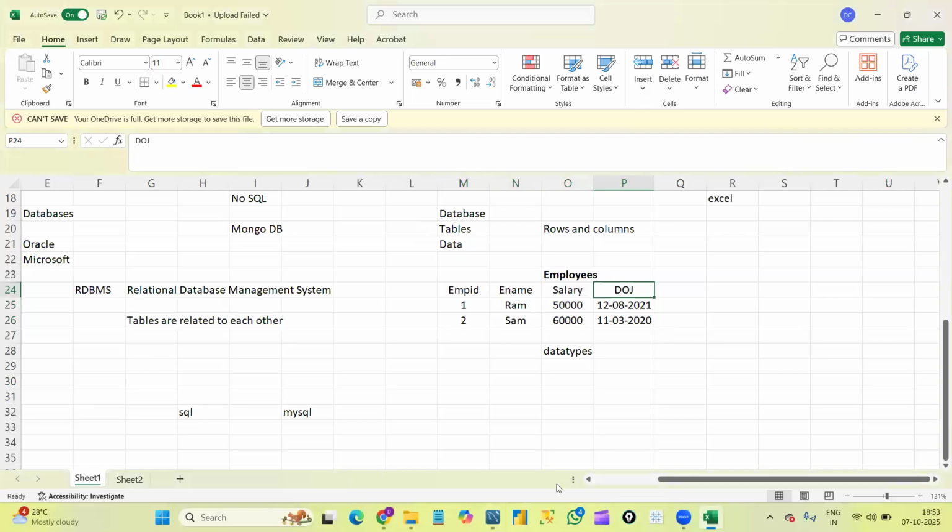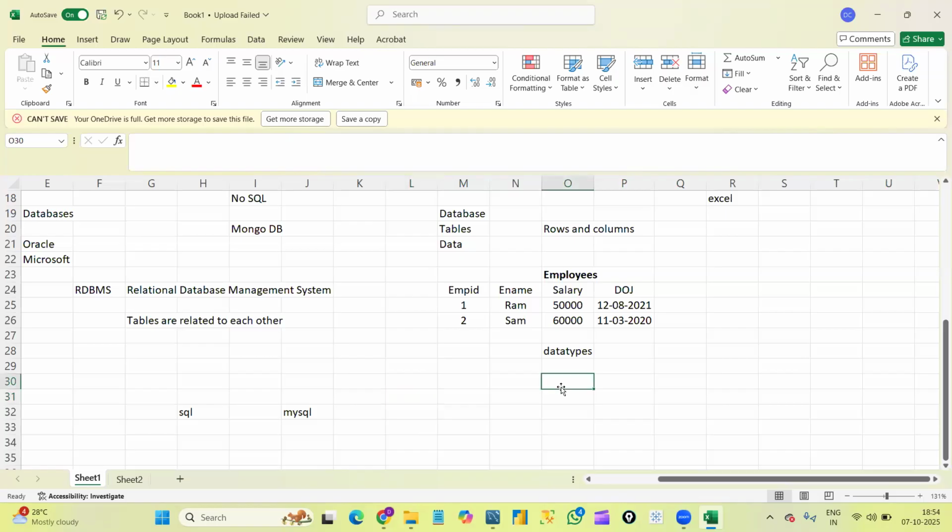For example, see, first of all, I'm saying that we can store data inside Excel files also. Then why did databases come into existence, in a sense? We have so many limitations with Excel files. We have so many problems if we are storing data in an Excel file. Going forward, we will learn about some important limitations of Excel files and how we solve those limitations by using databases. Okay, so out of them we have one limitation.